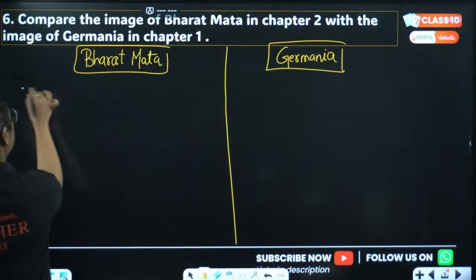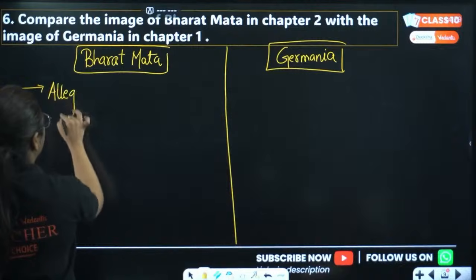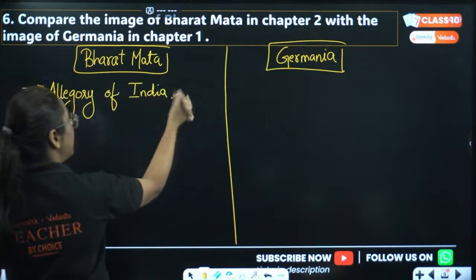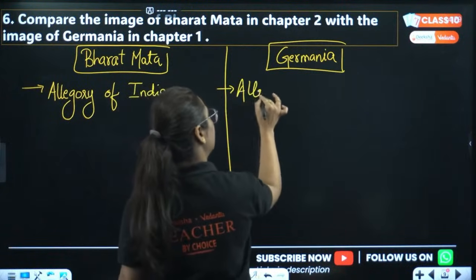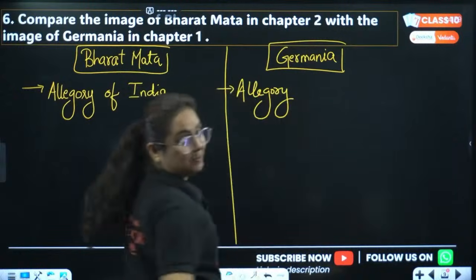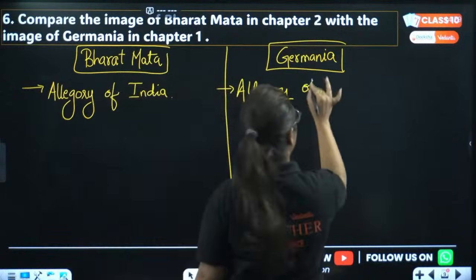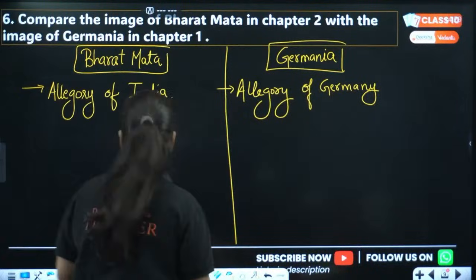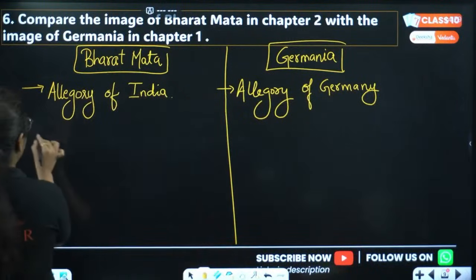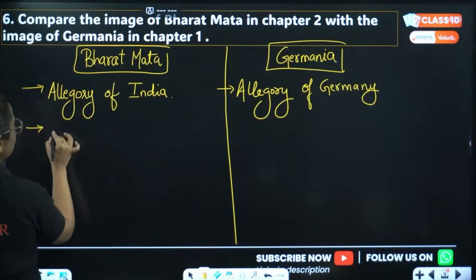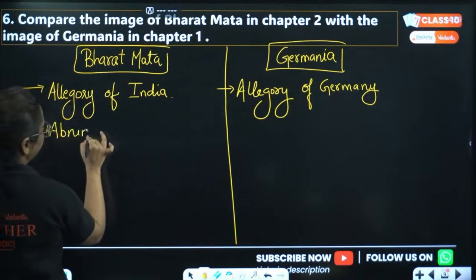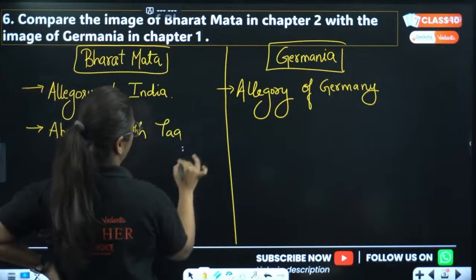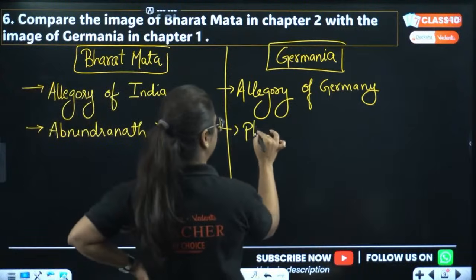So basically, who is Bharat Mata? See how easy we will write. So Bharat Mata is allegory of India. And who is Germania? See how you have to write a 5-mark question when it comes to differences. And it's about allegory of Germany. Acha, Bharat Mata is there, Germania is there. Then Bharat Mata picture was drawn by Abhinendranath Tagore. This picture is drawn by Philip Veit.